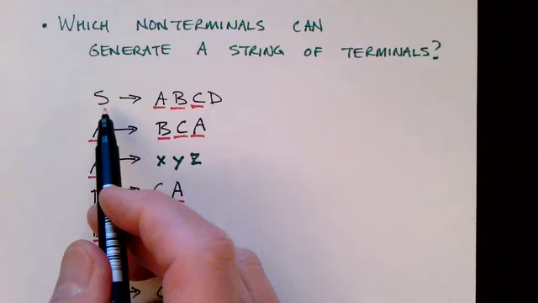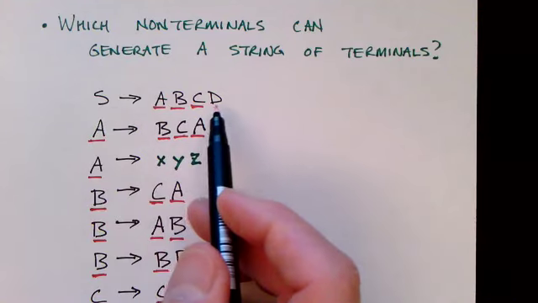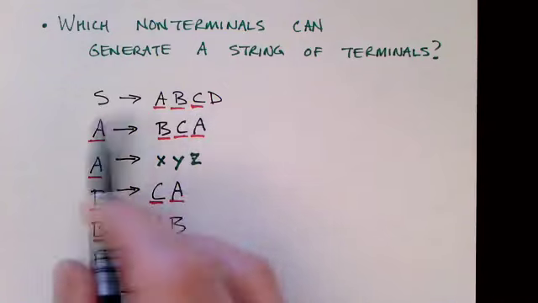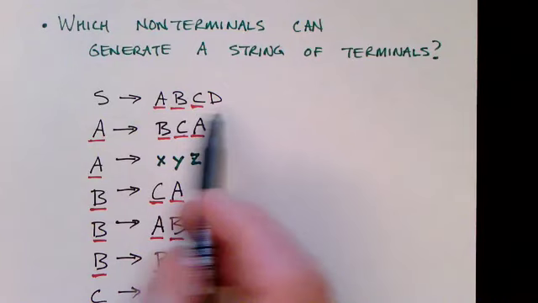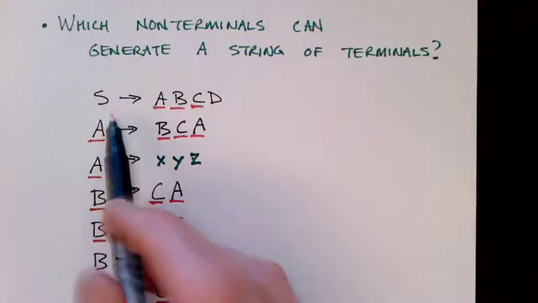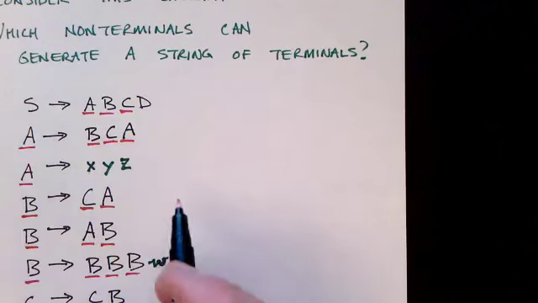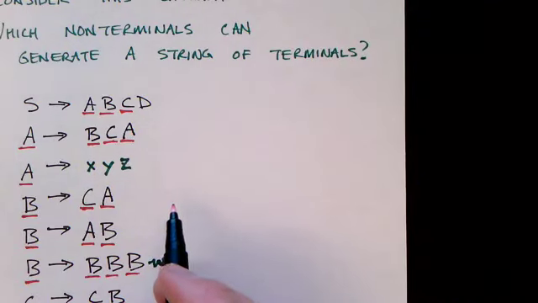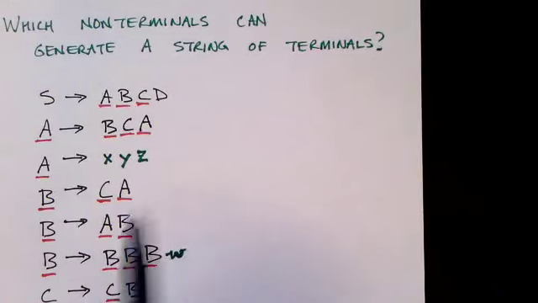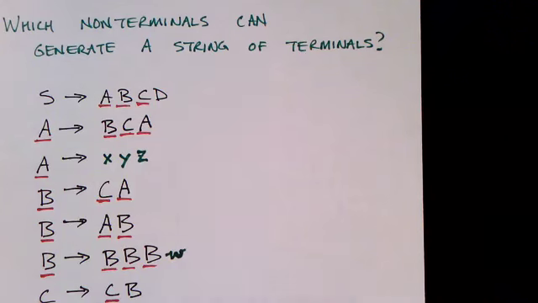We can look at S. Did S get marked in this process? Well, if we had marked D, then S would have gotten marked. But we did not mark D. S did not get marked. So the answer here is no. S cannot generate a string of terminals. And so this, in fact, is a grammar that is empty. The language is empty.